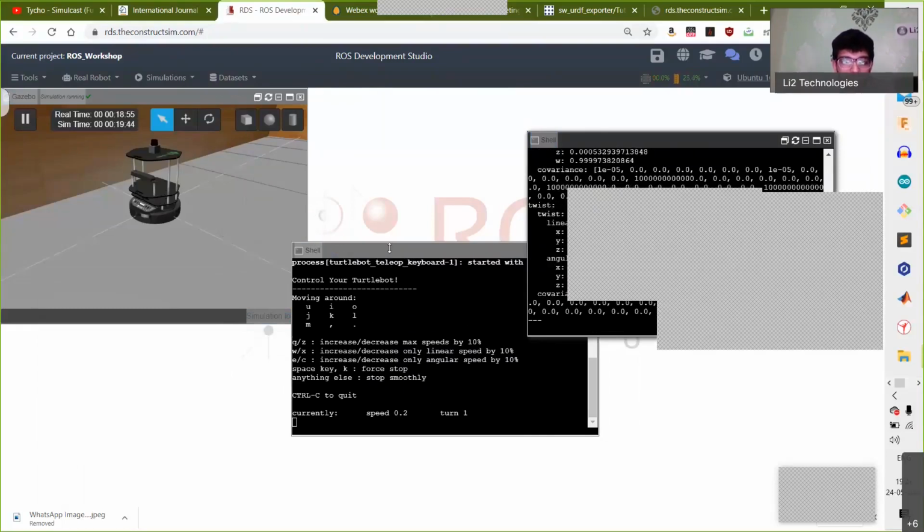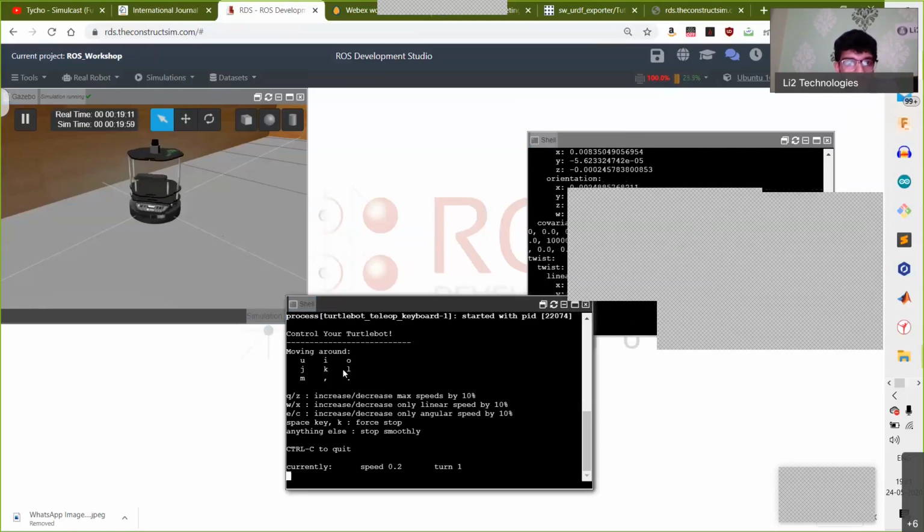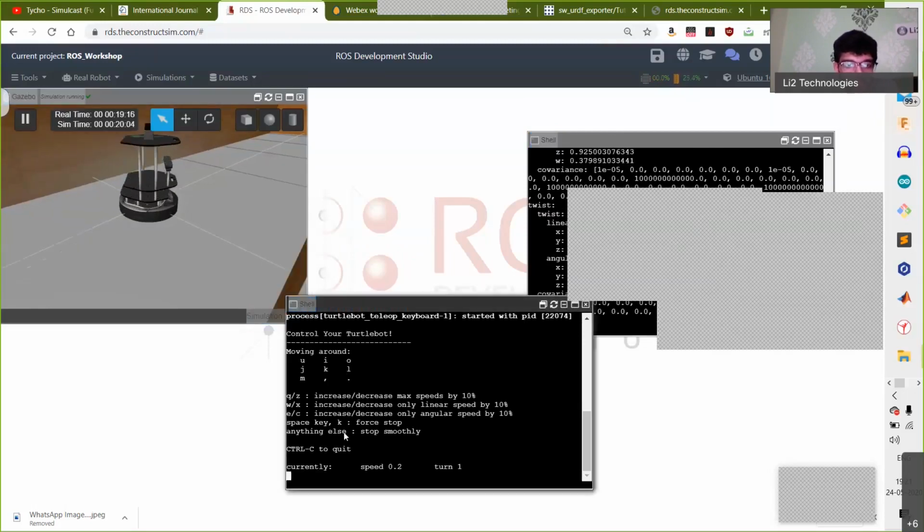So for using this particular launch file, you will need to click on this terminal, and then you can use your keyboard keys. So it's U, I, O, and you can use I and J and K for forward and backwards. So I want you to now use these keys to move this robot around the environment. Make sure that you clicked on this terminal, that the cursor in this terminal is blinking, and only then will you be able to execute these. And then as you type J and L, you'll be able to move it left and right. And I is used to move it forward and backward. M is used to rotate it. And this way you'll be able to move the robot along the environment.